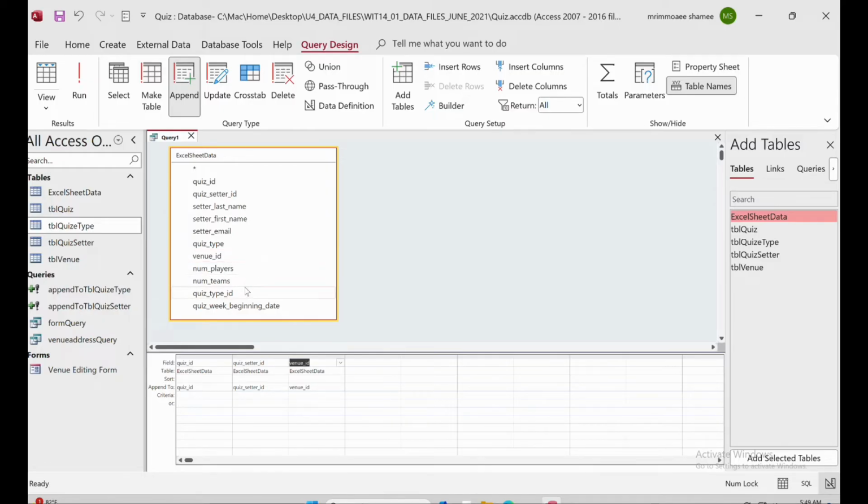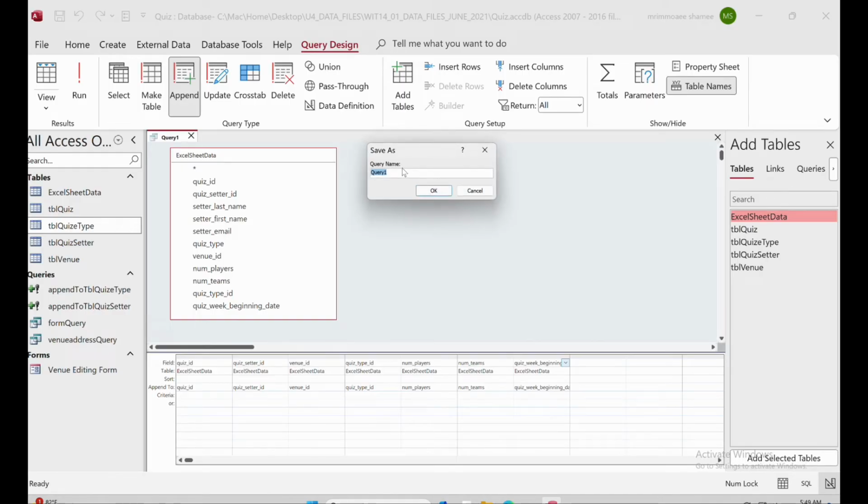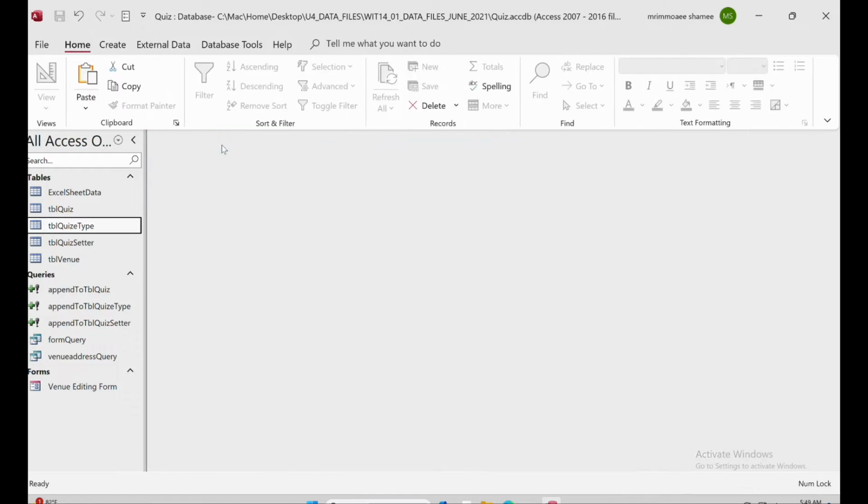We have a type ID, number of players. Yes, always try to match the number of fields. Then save this. This one will be append to table quiz. Then okay. Okay, so this is done. Now we will just click on the quiz setter or quiz type, anyone at first.